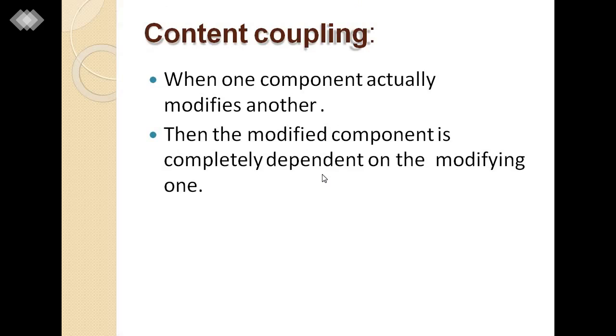Now content coupling: when one component actually modifies another, it is known as content coupling. We can say the modifying component is completely dependent on the modified one, which is known as content coupling.